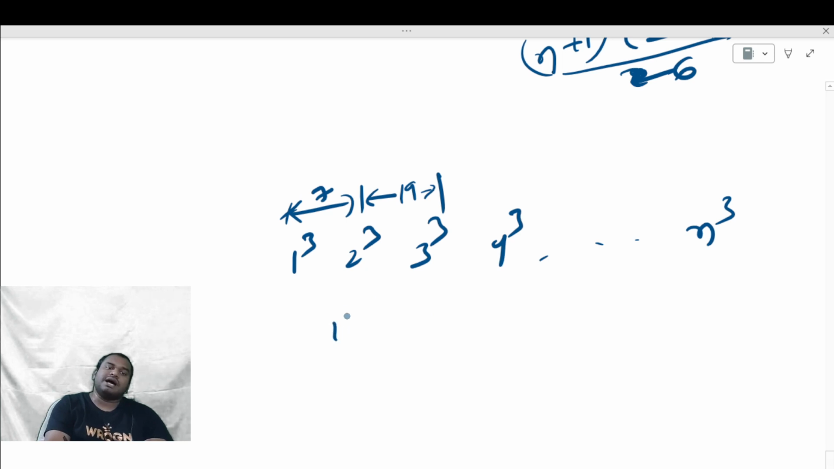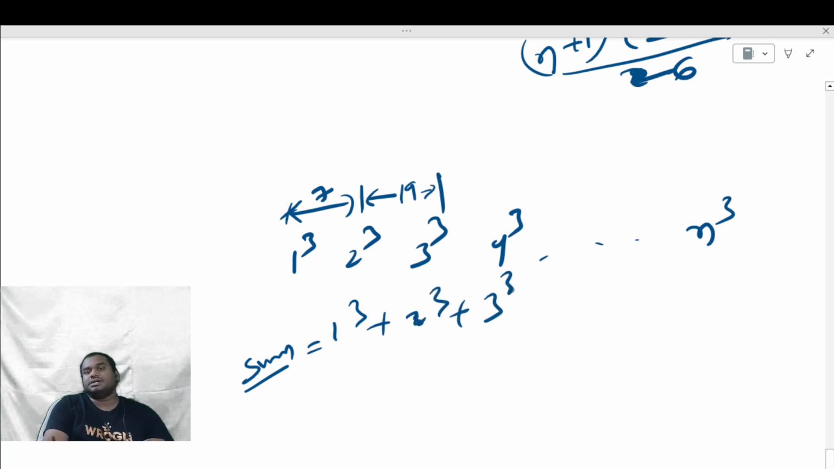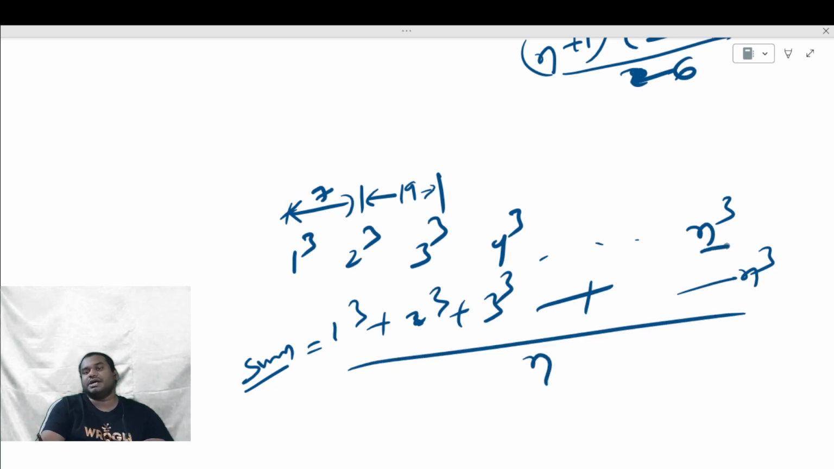So you have to add them, the sum divided by the total number of numbers. So the sum is 1 cube plus 2 cube plus 3 cube till n cube, divided by the total number of numbers, which is n. Here n numbers are there, right? So now, what is the formula for the sum of cubes of the first n natural numbers? n square into (n plus 1) whole square divided by 4. You have to remember these formulas.